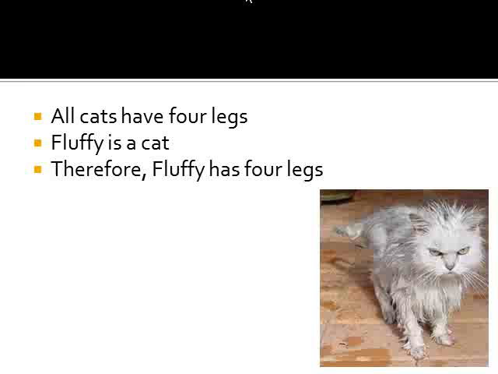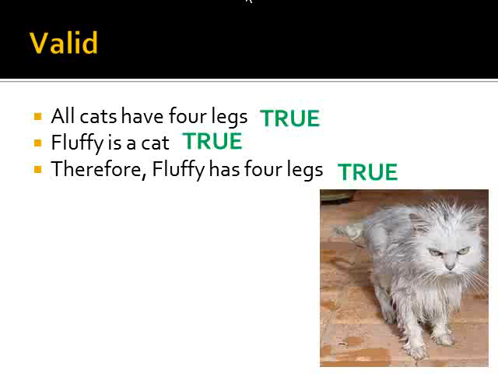First of all, the example we started the class with: all cats have 4 legs, Fluffy is a cat, therefore Fluffy has 4 legs. Now in asking whether or not this is a valid form of argument, the question isn't whether or not those statements are true or false, but whether the form itself is valid. In other words, if the first 2 statements are true, is the third statement, the conclusion, forced to be true? And in this case it is, and so it's a valid form of argument. It also happens to be true that all 3 of those statements are true.